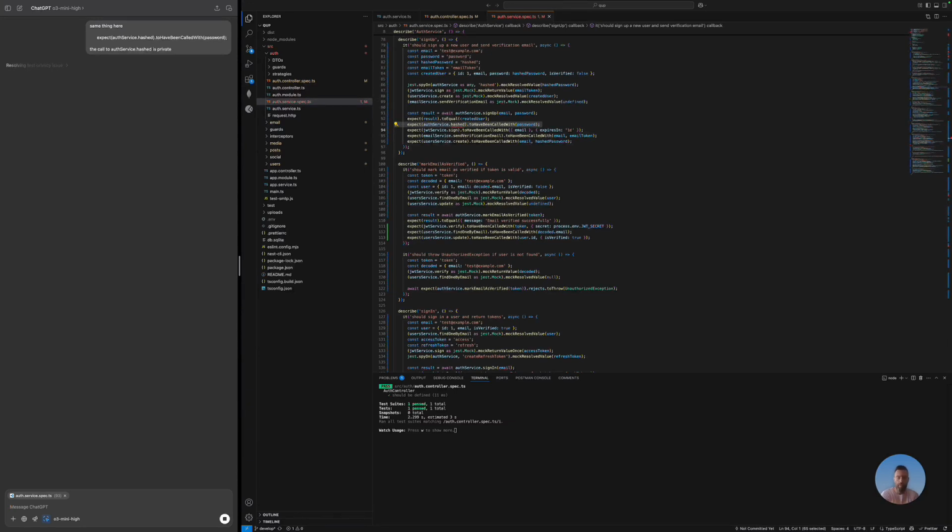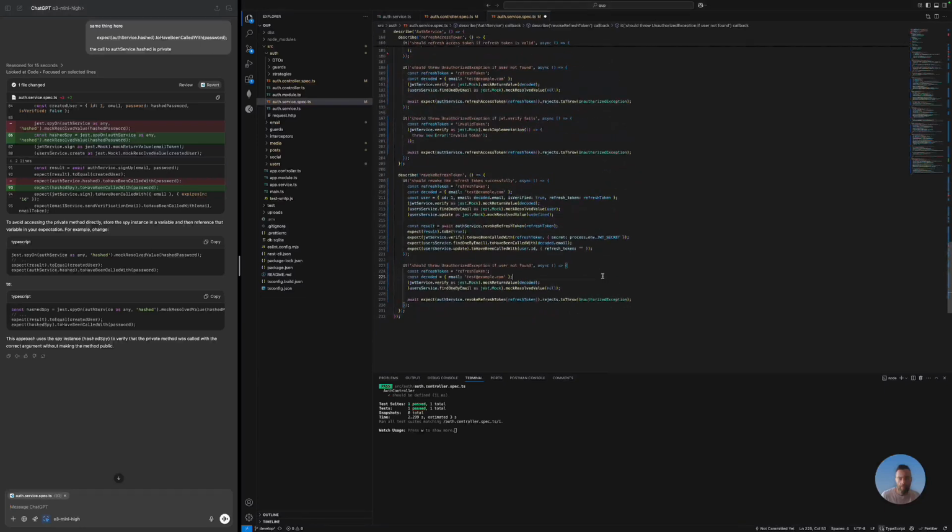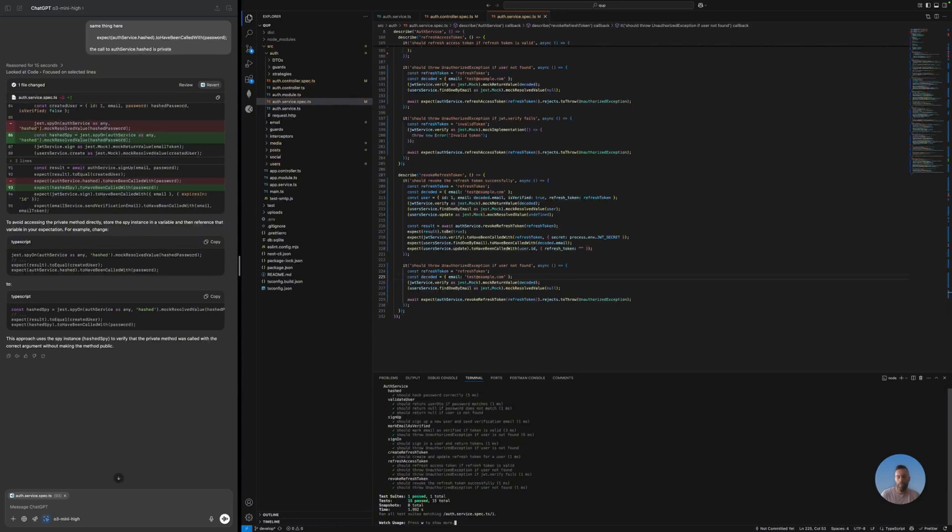I just want to make everything and fix everything just using AI. I want to see how good this tool is. So seems like everything is ready to run here. So let's try to test this file now, auth.service.spec.ts. Okay, all the tests are passing, so that's great.